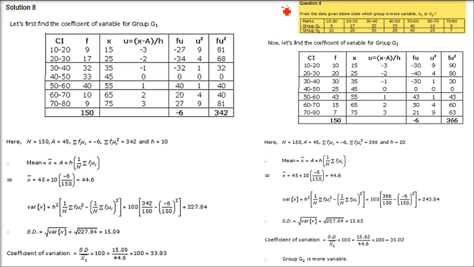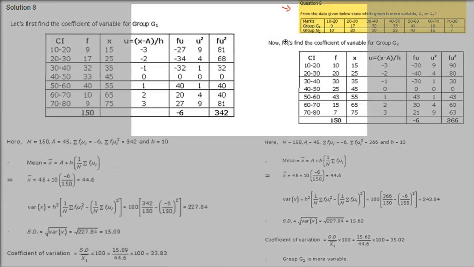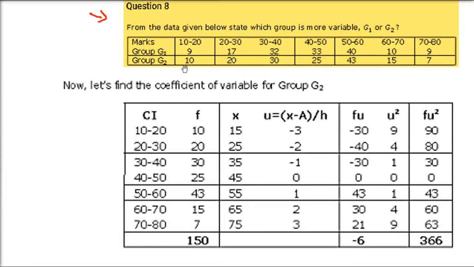Question number 8. From the data given below, state which group is more variable, G1 or G2. We have two sets of information: marks given in a continuous frequency distribution with two separate frequencies, group G1 and group G2. We will solve both and then find the coefficient of variation of each of them.